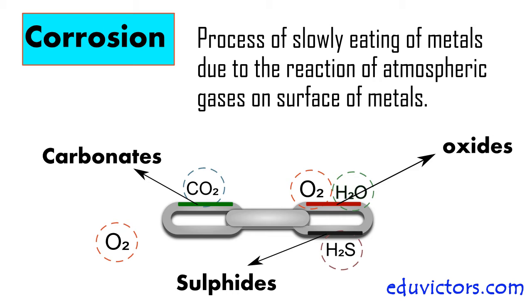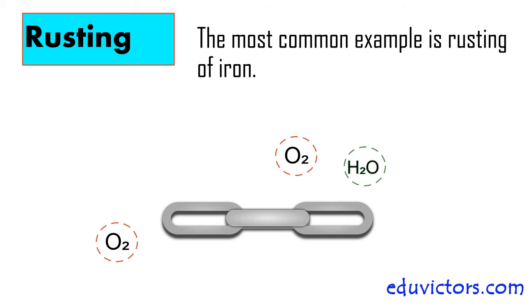In general, the surface of metals reacts with atmospheric gases and other chemicals and converts into oxides, carbonates, sulfides. The most common example of corrosion is rusting.